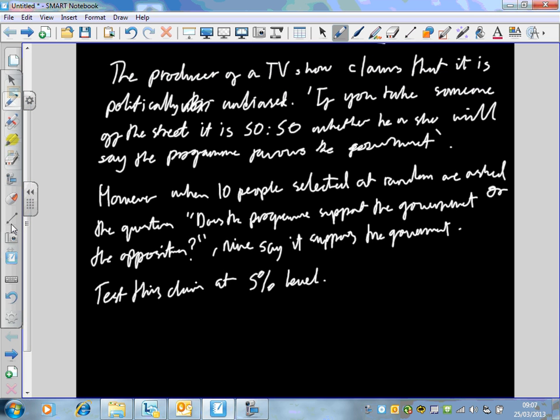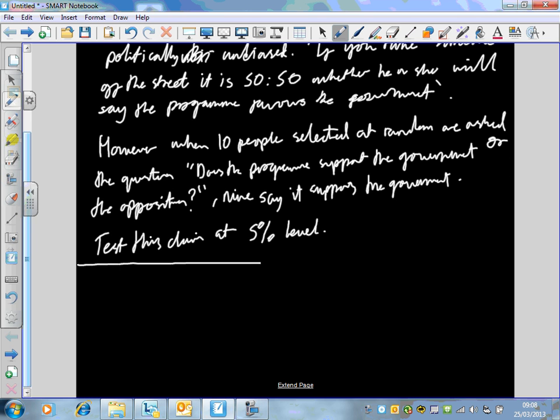Okay? So there's the problem, there's the situation. The producer of a TV show claims that it's politically unbiased. If you take someone off the street, it's 50-50 whether he or she will say the program favours the government. However, when 10 people selected at random are asked the question, does the program support the government or the opposition? 9 say it supports the government. Test this claim at the 5% level. So let's get the theory part done first. Let's say, what are we going to make x? This is binomial distribution. What does x represent, first of all?